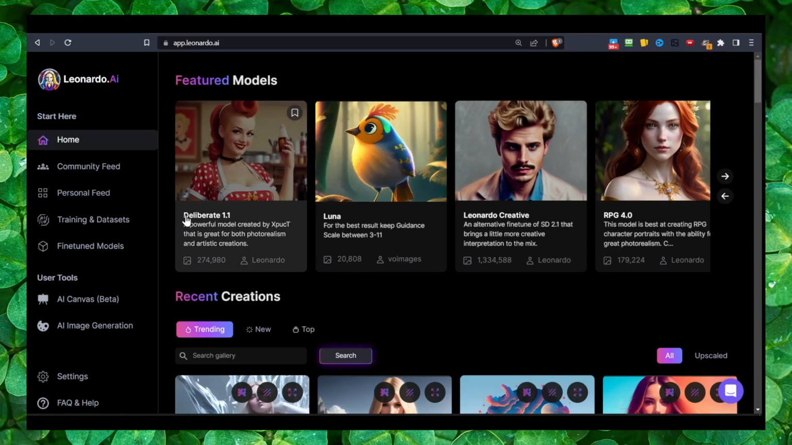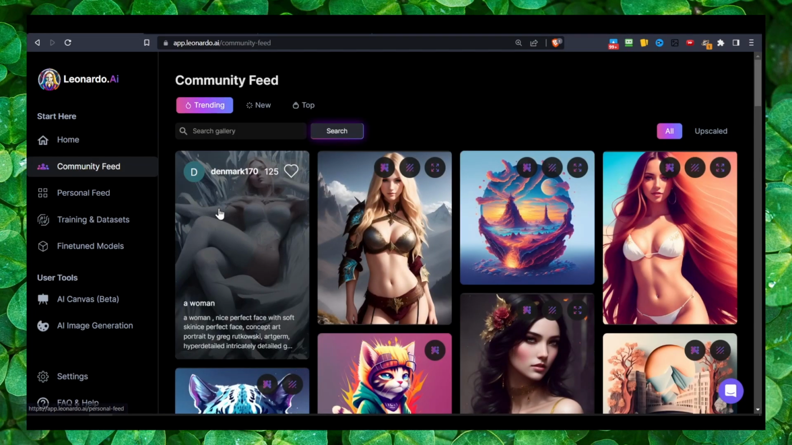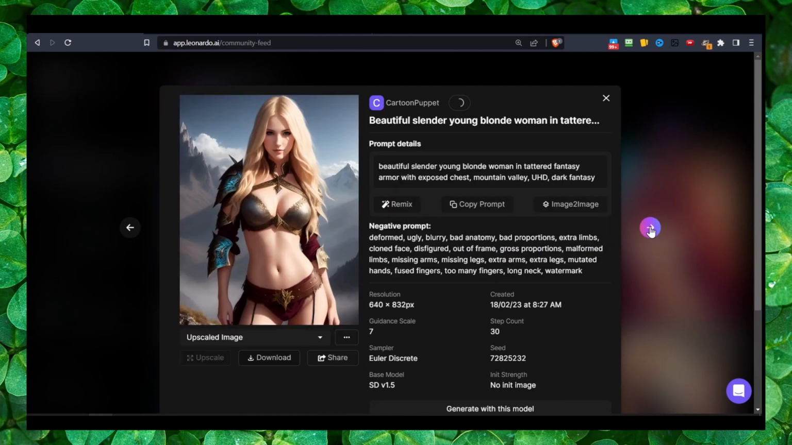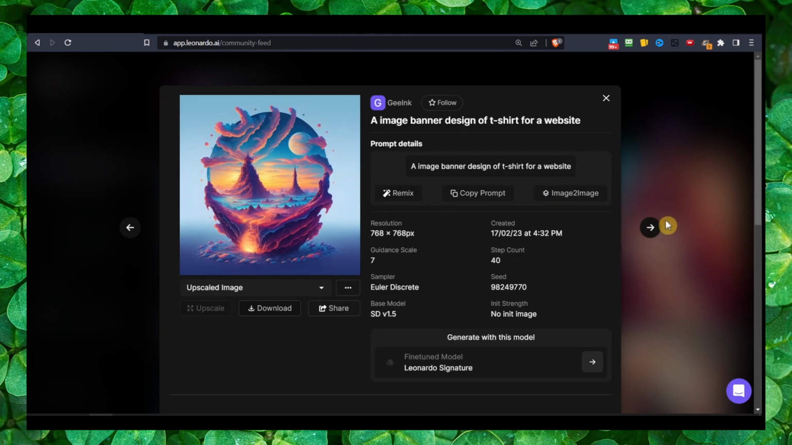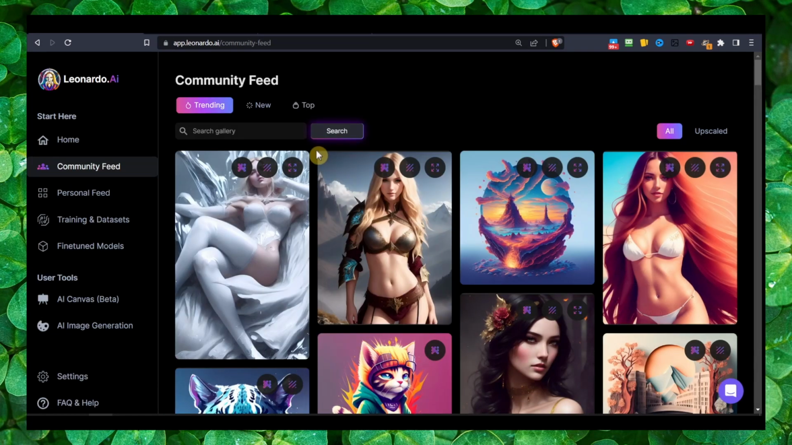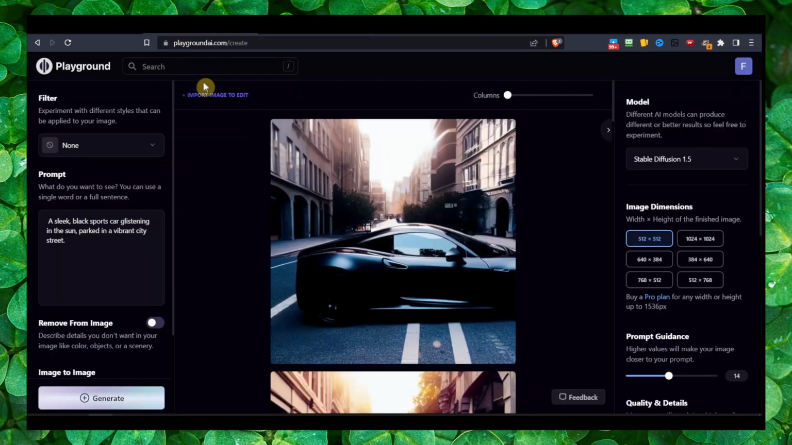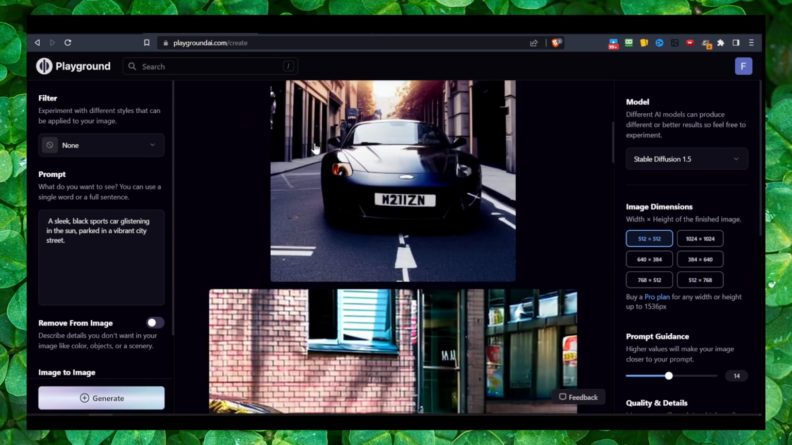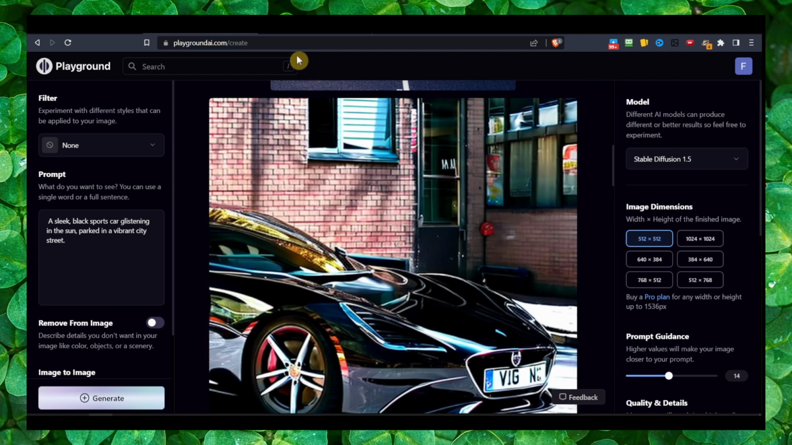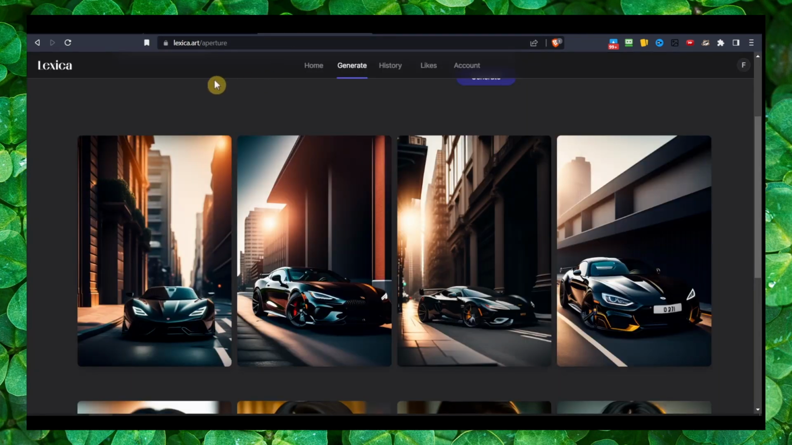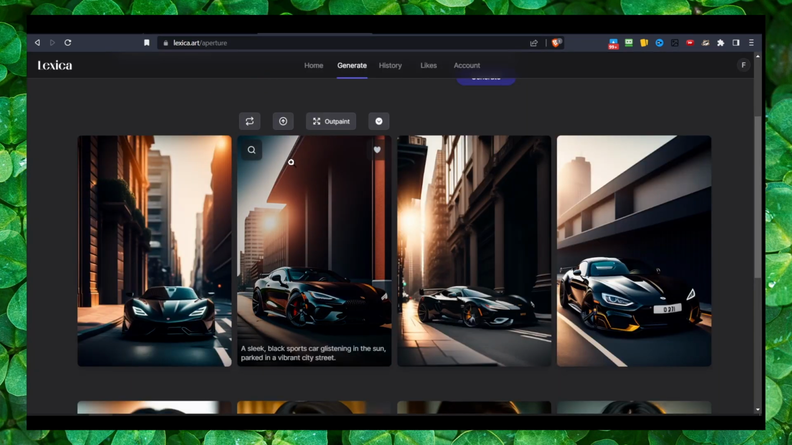Three AI tools that can compete with Midjourney. First tool that I'm really surprised how good it is and how many capabilities it has is leonardo.ai, and the next one is playgroundai, and the third one is lexica.art.